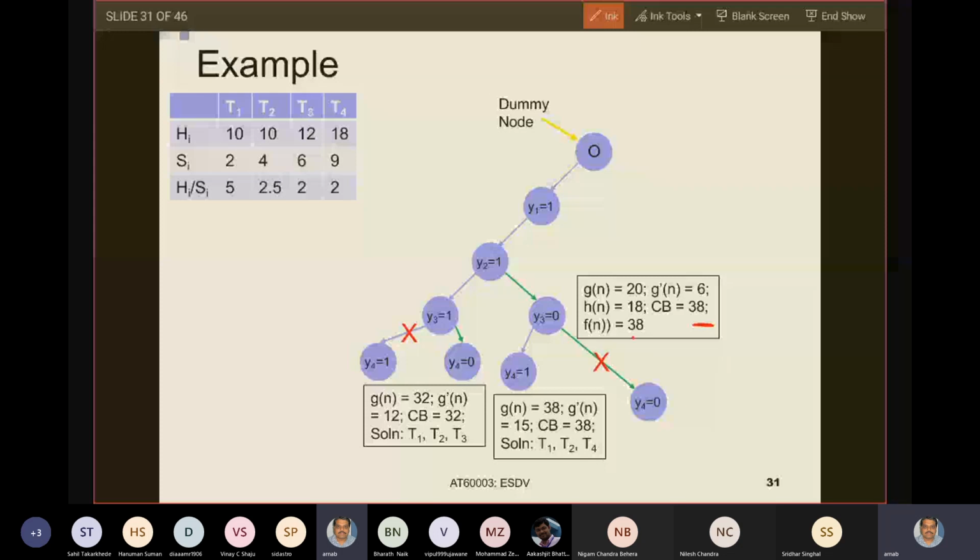Understand that till now, for all the cases that we expanded, we got the case where the current base solution was less than the upper bound.